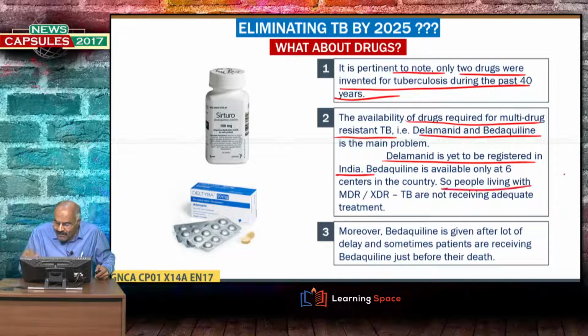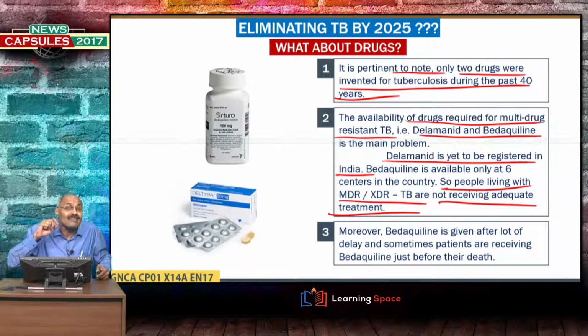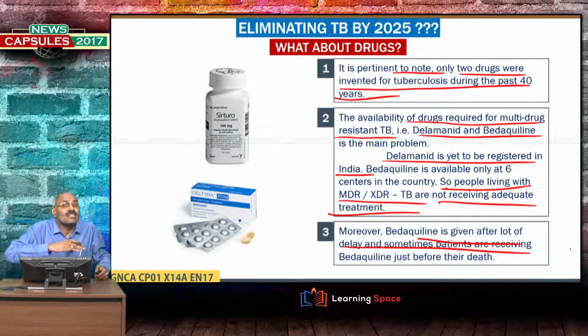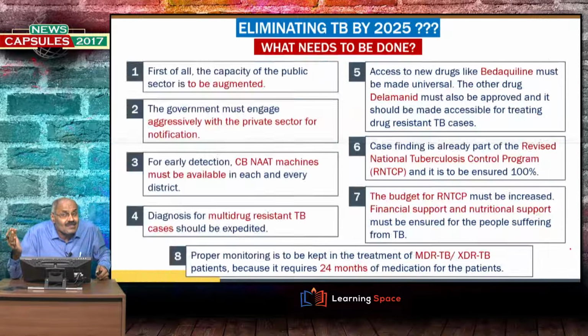So, people living with MDR or XDR TB are not receiving adequate treatment. Moreover, bedaquiline is given after a lot of delay, and hence patients sometimes receive it just before their death, right?